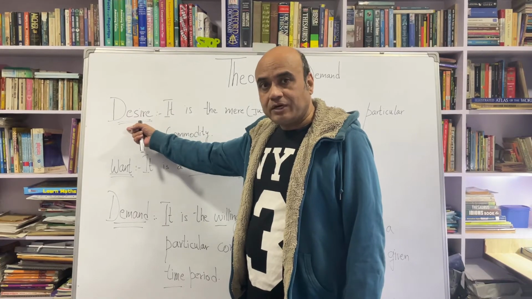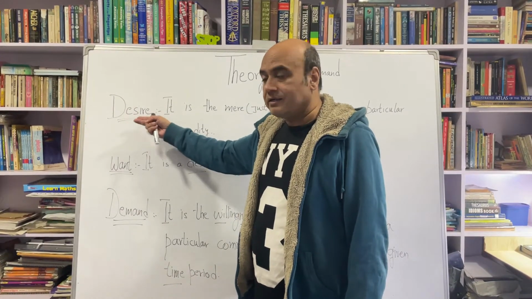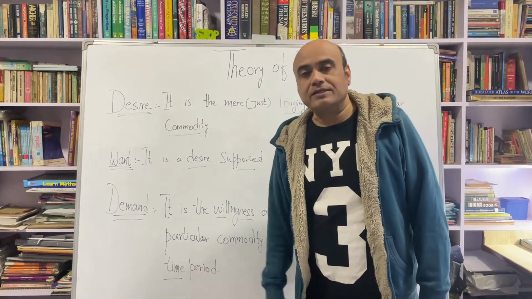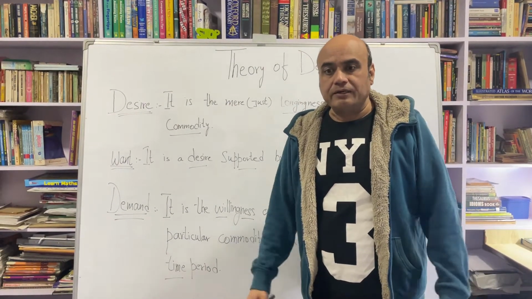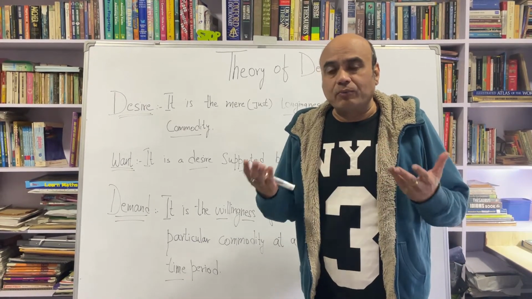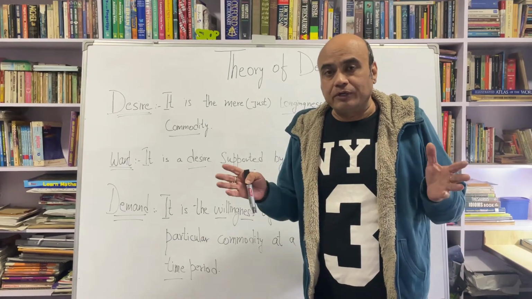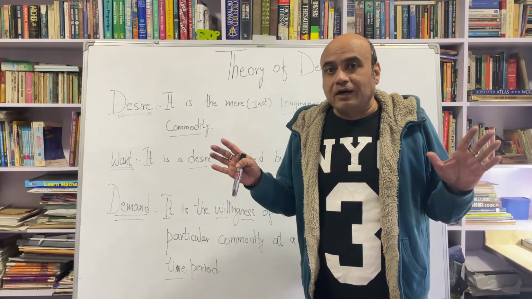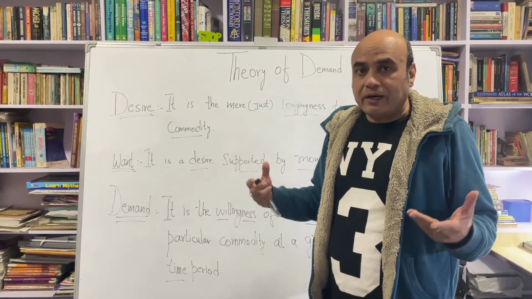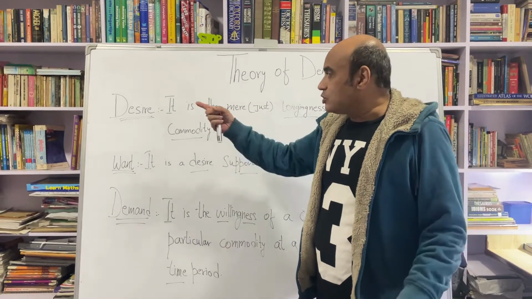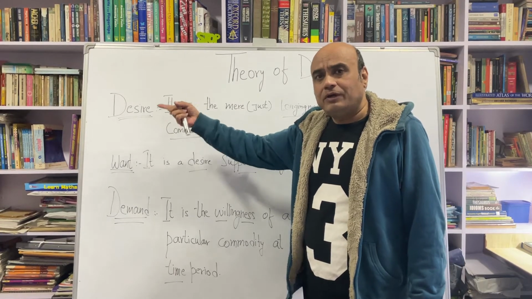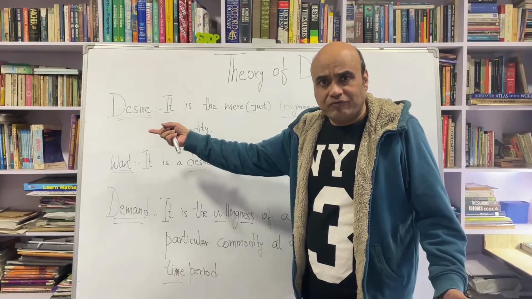Say first I am starting up with desire. Desire is a mere longingness for a particular commodity. Now, what does that mean? This means that I am longing, I want to have a particular commodity. I wish to have a particular commodity. I don't have money for that. I want to have a BMW 7 Series, but I don't have enough money to buy that. So, this is called desire. So, this is what? My desire. I wish to have a BMW 7 Series, but I don't have money for that.